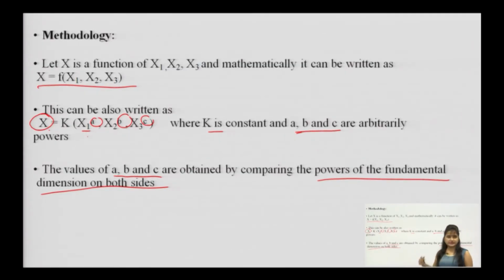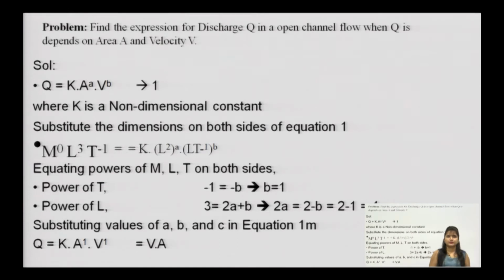This is one of the very simplest methods, where you need to calculate one dependent variable and the others are independent variables. You can make an equation, and in that equation, with the help of a constant, you can introduce certain arbitrary powers in the form of a, b, c, and after equating to the other side you can calculate the values of a, b, c and hence solve. So, let us see one very simple example depending on Rayleigh's equation.